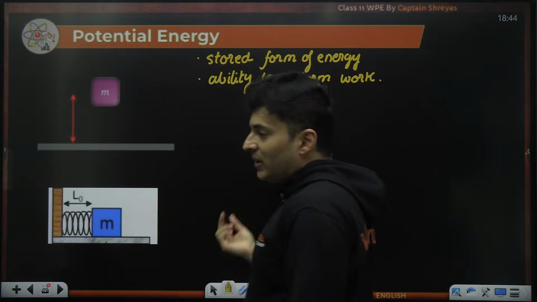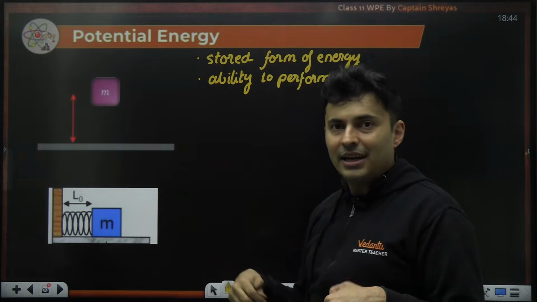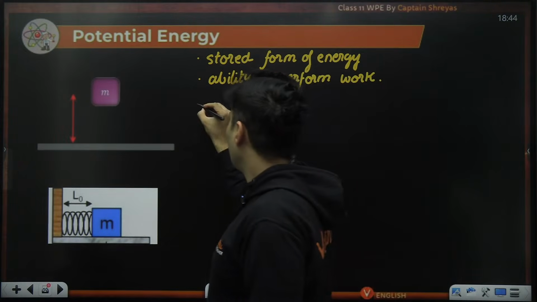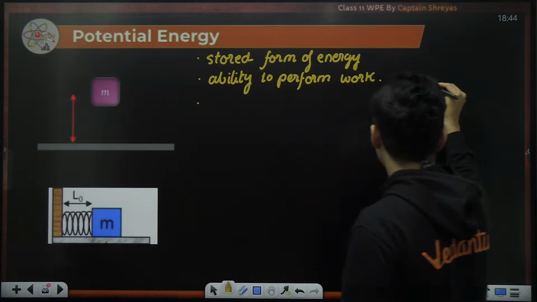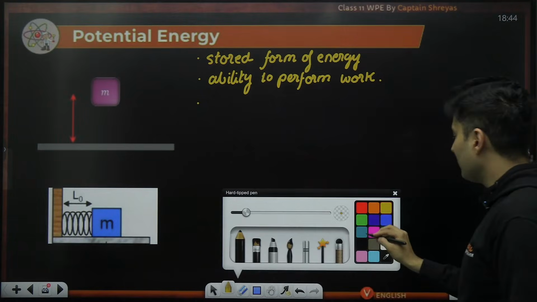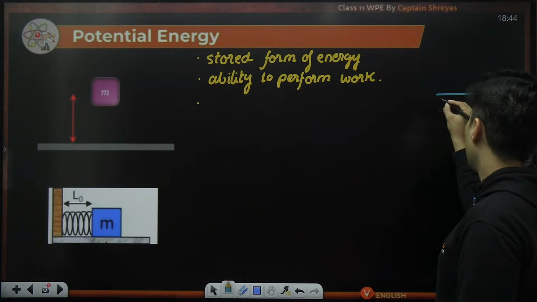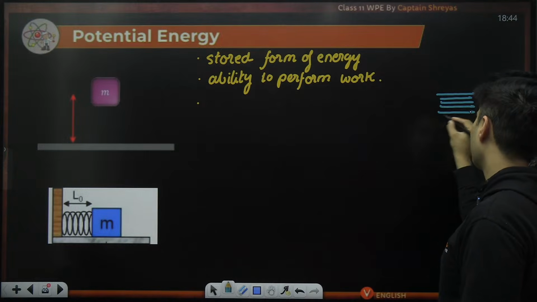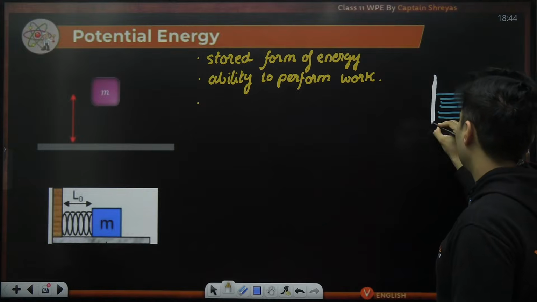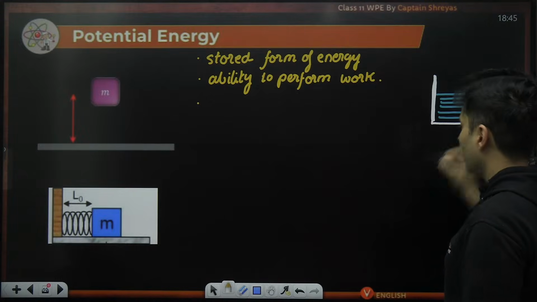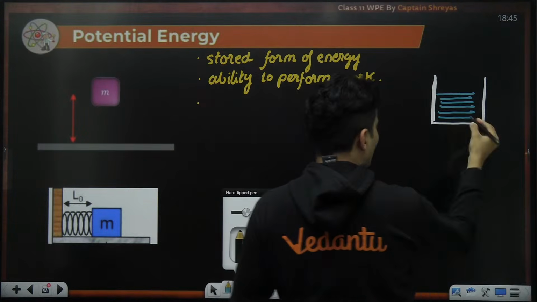And whenever it is stored, it can also be used and again be restored. So let's say, for example, I show it like a tank full of water. Imagine this is some tank. This is your stored energy.